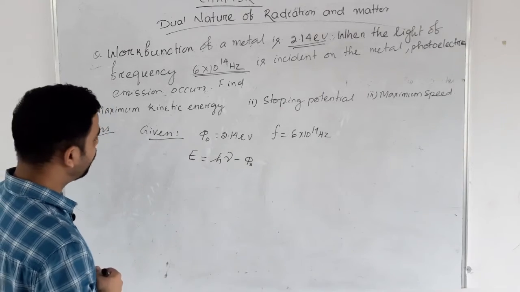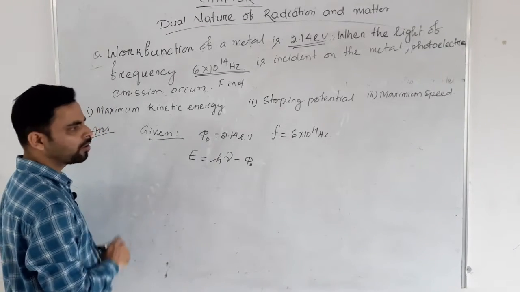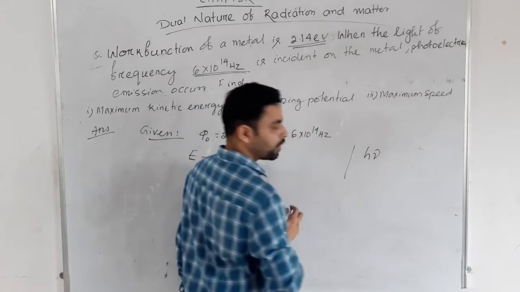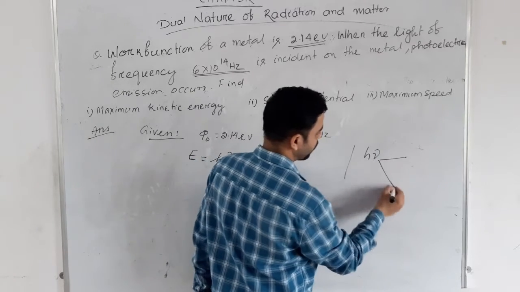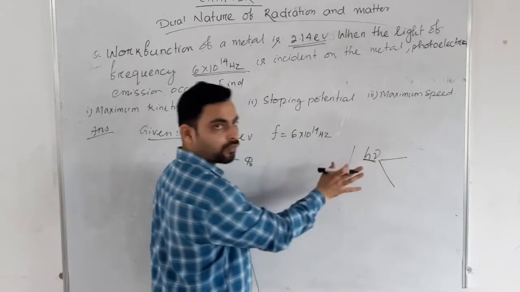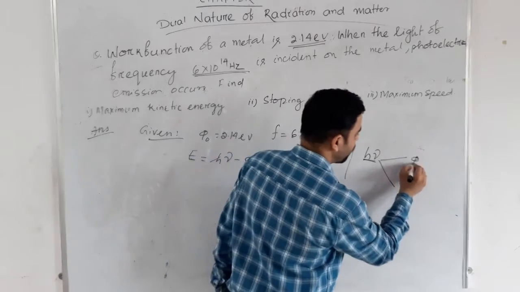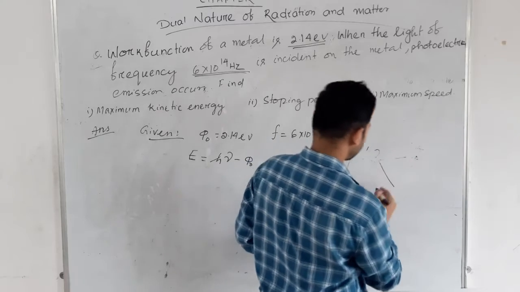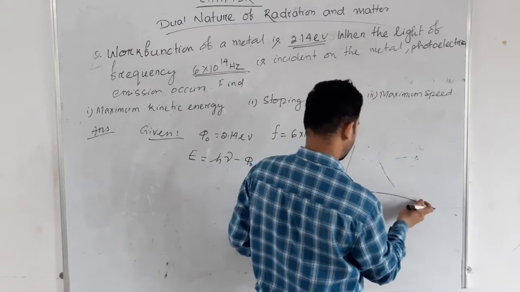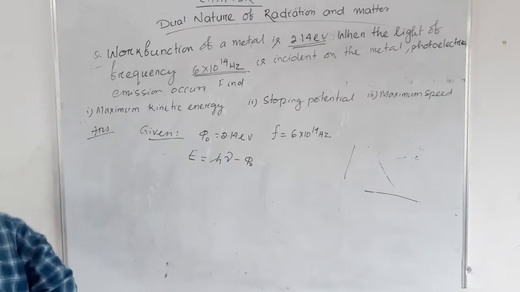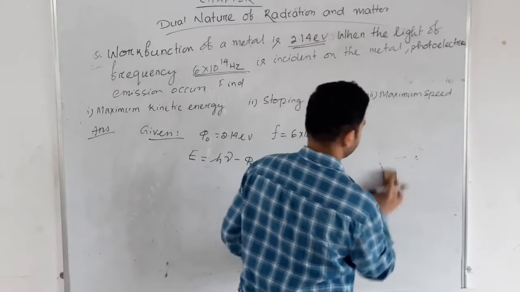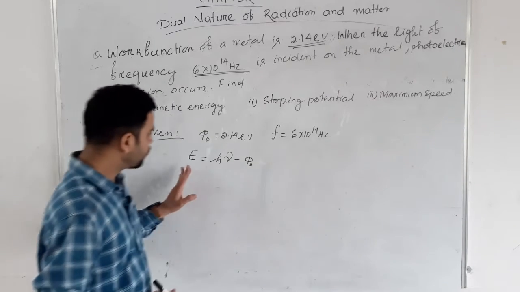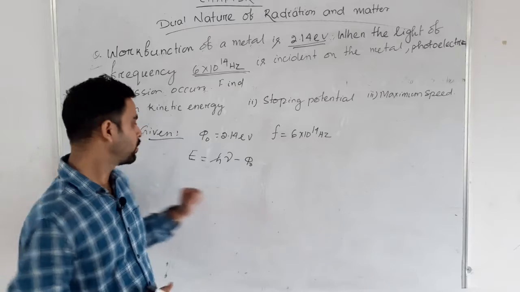Because we have studied that the photon energy h nu is divided into two parts. First, the energy of photons gives some potential energy. So E equal to h nu minus phi naught.